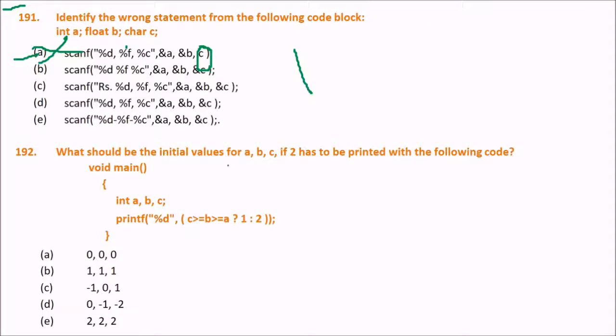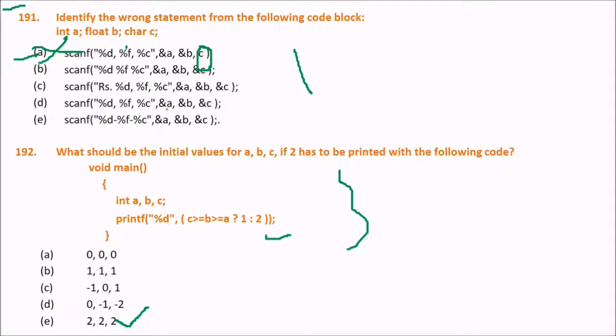Next is, what should be the initial value of A, B, C if 2 has to be printed with the following code? Tell me the answer. You have to really work it out on paper. Let me tell you the answer. The answer is this E, 2, 2, 2. Why? Because these are the possible values with which the condition becomes false and 2 will be printed.